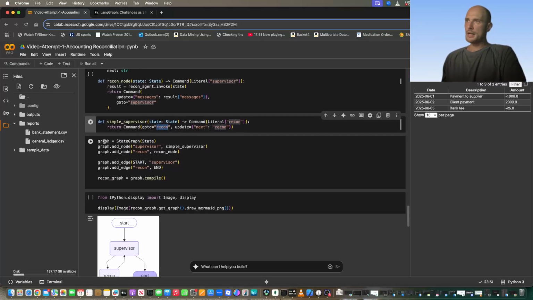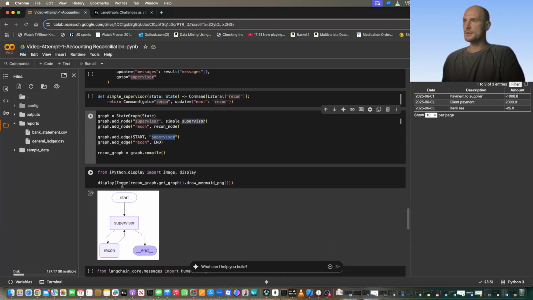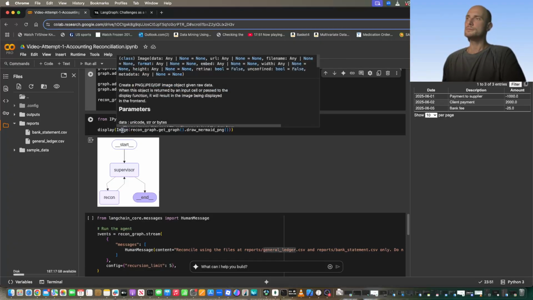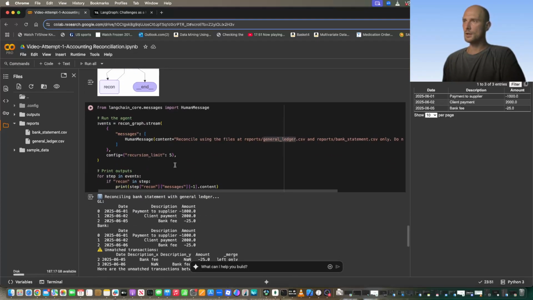We're creating a supervisor here whose sole purpose is merely moving the data flow back to the reconciliation node. And here is our graph being compiled. We're starting by declaring the nodes, creating the state of the graph, and doing a basic setup to ensure the supervisor passes and kicks off the workflow. Here we're just doing a little visual of how the graph would actually look. And here we're performing the trigger.